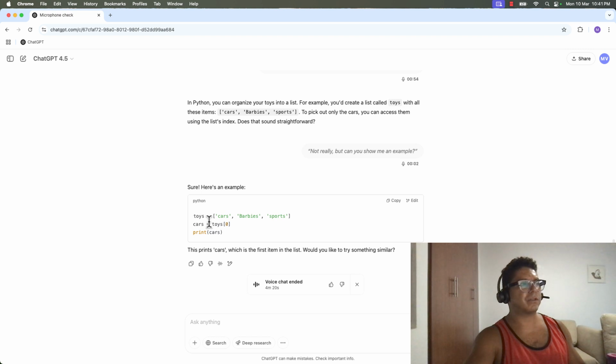Toys equals cars, Barbies, sports. And because I said cars, I want to only pick up the cars. Then cars equals toys[0]. Print cars. So now we're going to run this code in PyCharm. PyCharm is an IDE that is used to run Python code.